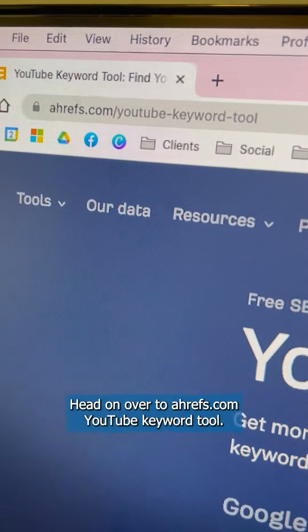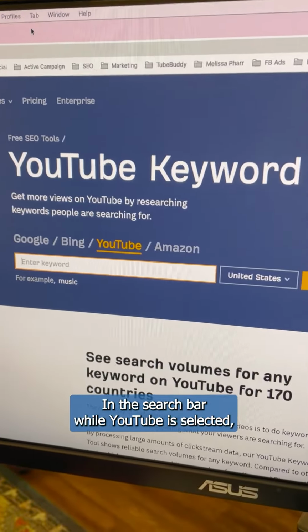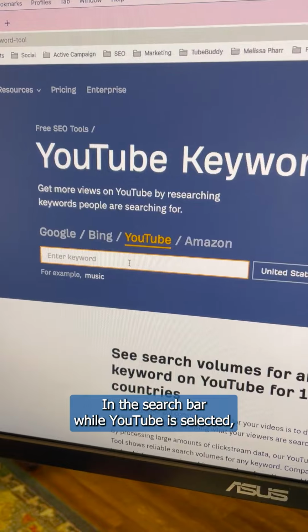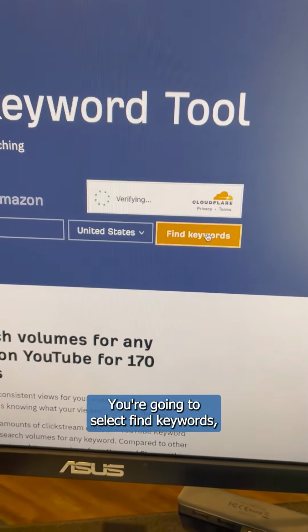Need help coming up with content for social media? This tip is for you. Head on over to ahrefs.com YouTube keyword tool. In the search bar, while YouTube is selected, you're gonna enter your keyword or phrase. You're gonna select Find Keywords,